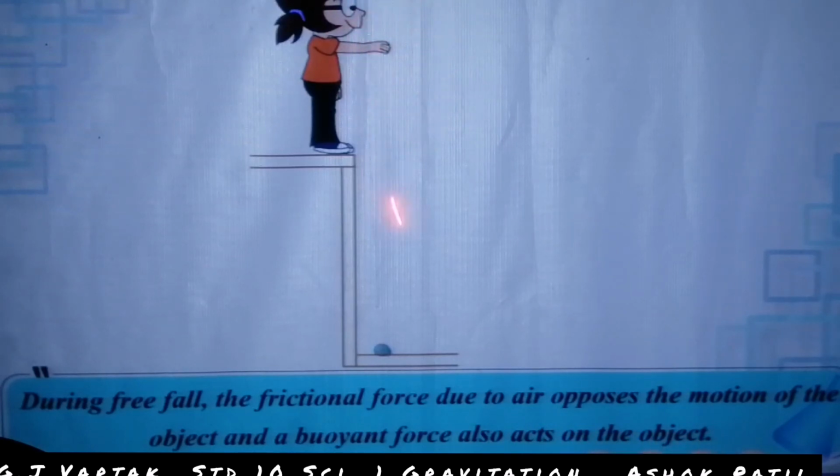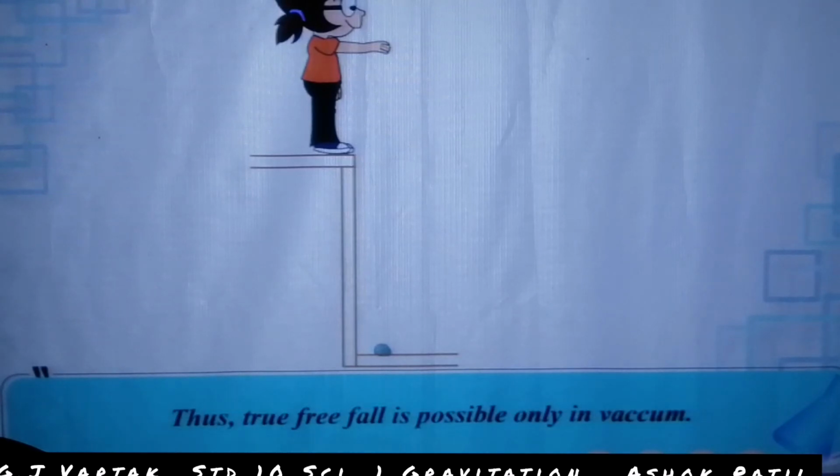When the stone falls down to the earth, the frictional force due to air opposes the motion of the stone, and the buoyant force also acts on the object.